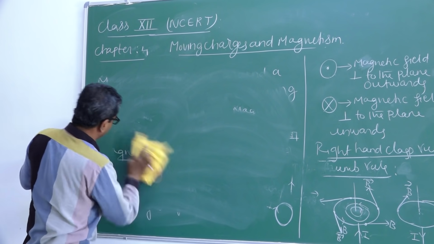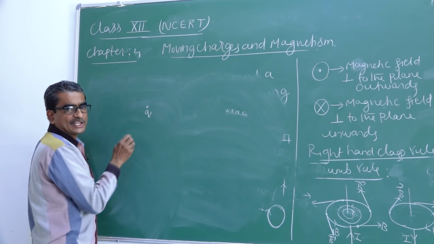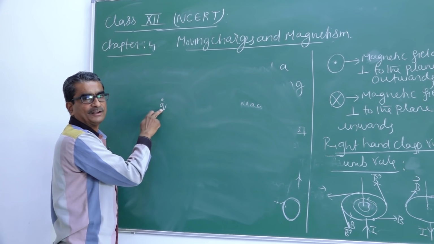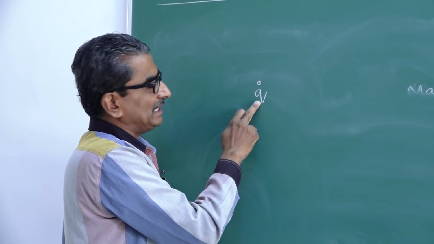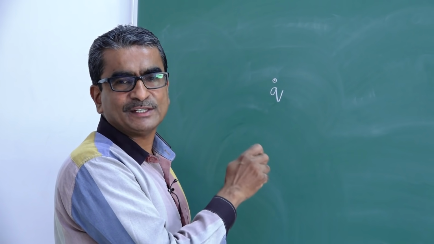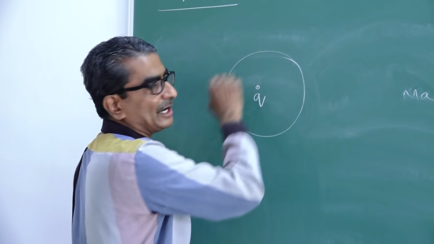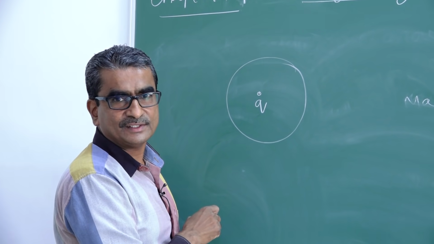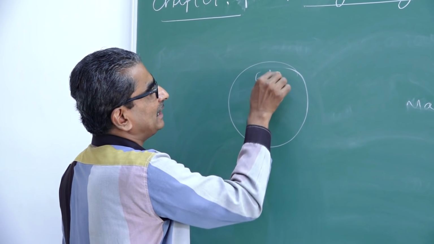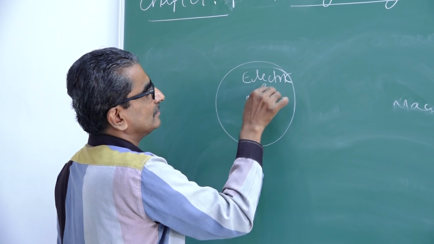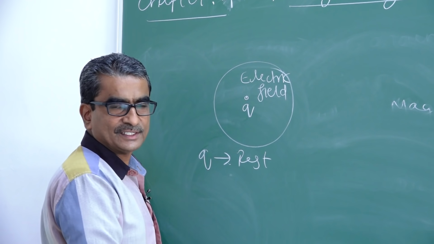Suppose I consider a charge Q. Usually charge is represented by a symbol or letter, either small q or capital Q. A static charge, which means a charge at rest, always produces an electric field around it in a small region. That is when Q is at rest.